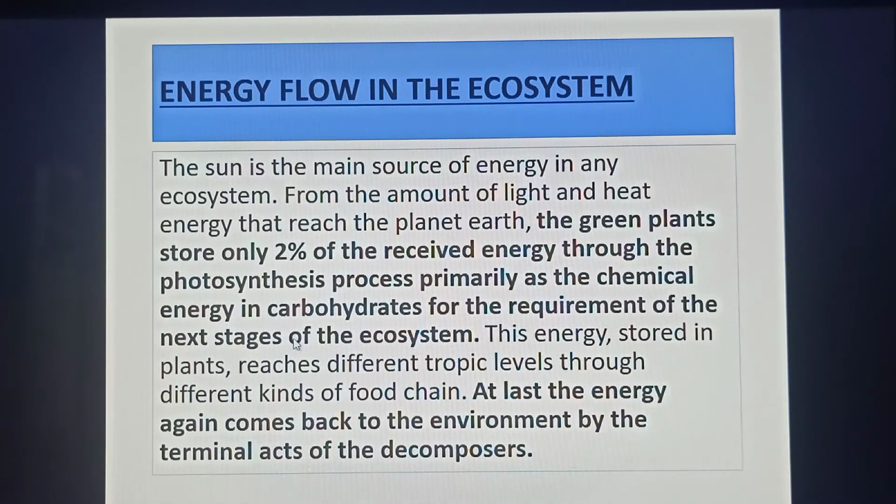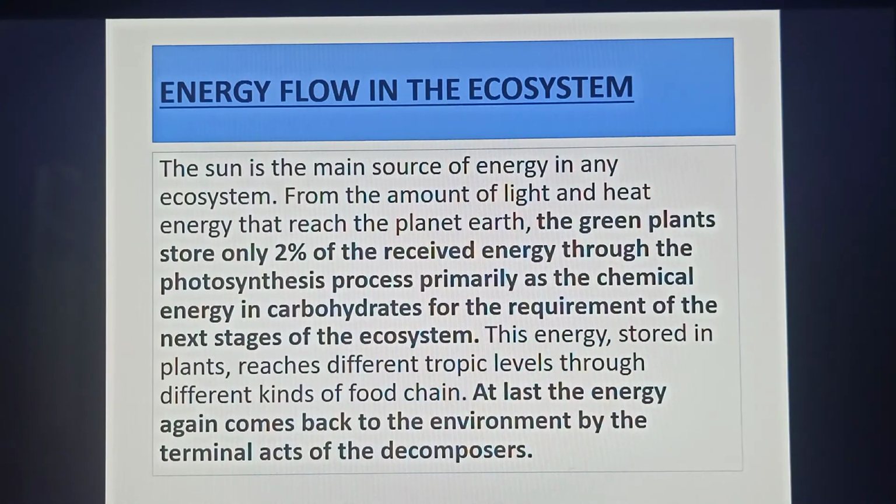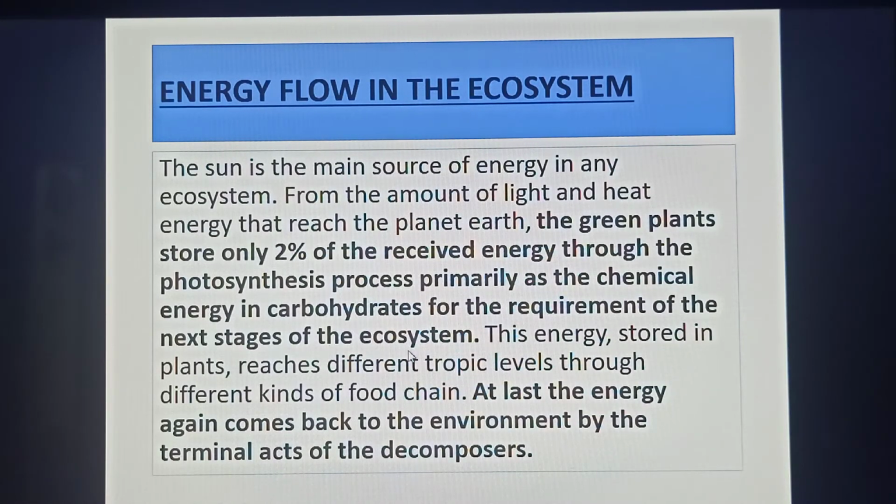Then there is energy flow in the ecosystem. The sun is the main source of energy in any ecosystem. Of the amount of light and heat energy that reaches the planet Earth, the green plants store only 2% of the received energy through the photosynthesis process, primarily as chemical energy in carbohydrates for the requirement of the next stage of the ecosystem. This energy stored in plants reaches different trophic levels through different kinds of food chains.